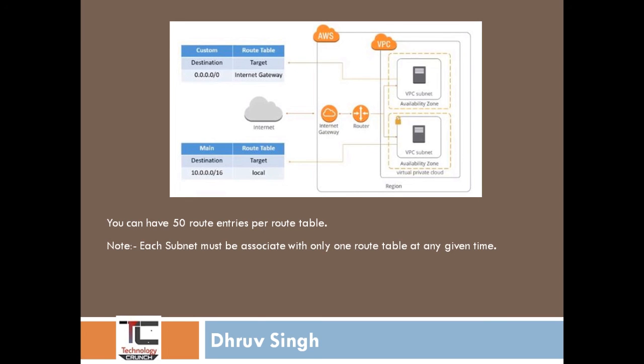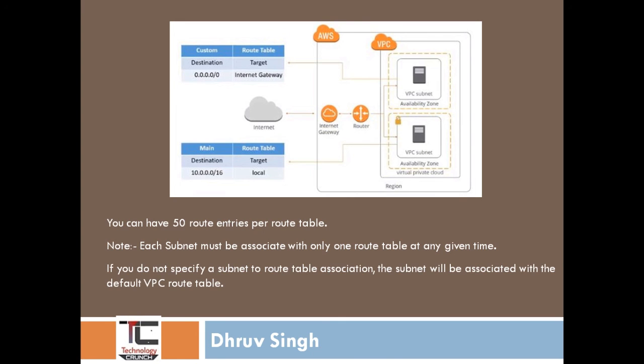Note, each subnet must be associated with only one route table at any given time. If you do not specify a subnet to route table association, the subnet will be associated with the default VPC route table. It means if you have not defined a subnet in your public route table or a private route table, then that subnet is automatically associated with the default VPC route table.